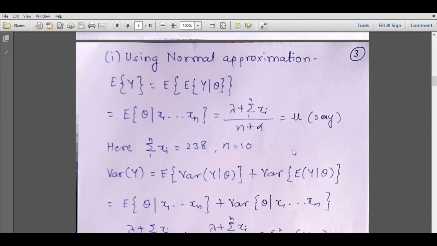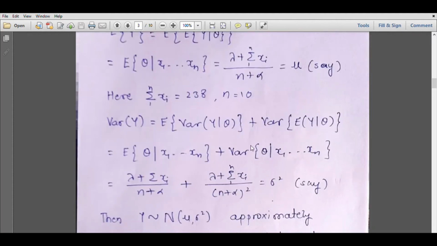Now let us see how the expectation of y and variance of y are computed. Expectation of y will be simply expectation of conditional expectation of y. Now the conditional expectation of y is simply theta, and expectation of theta should be computed with respect to the posterior distribution of theta. So this will be simply lambda plus summation xi upon n plus alpha. Suppose this is mu, since here summation xi is 238 and n is 10.